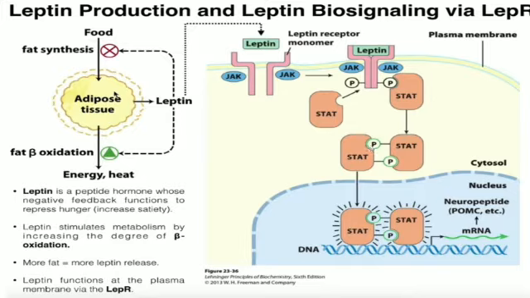The STAT dimer will enter into the nucleus. In the nucleus, this dimer will bind to the target gene and will upregulate that gene. In this case, it will upregulate genes which are mainly neuropeptides. So neuropeptides will send the message to the brain, which will mainly result in decreased hunger and increased satiety.